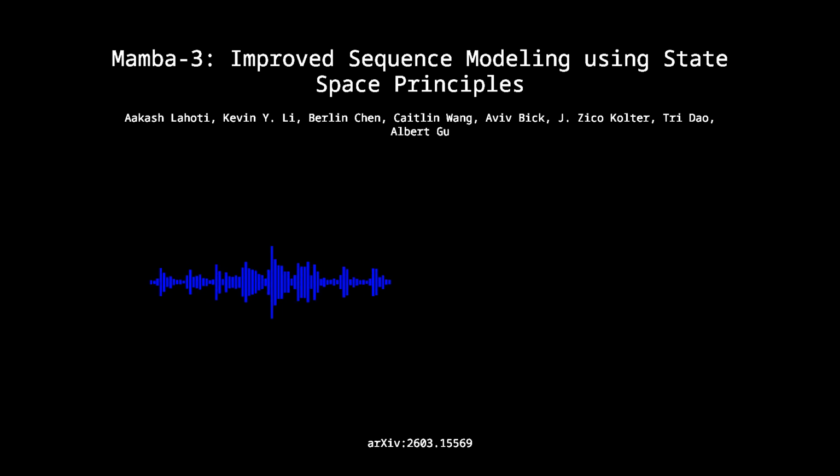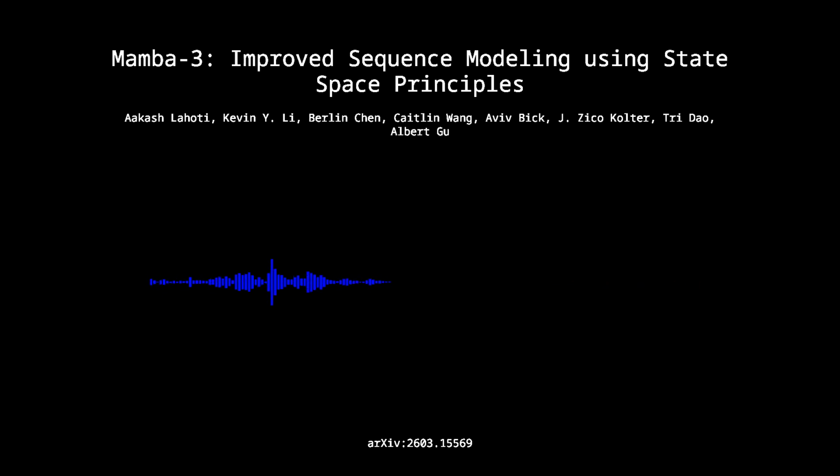The authors validated this by training models at various scales, up to 1.5 billion parameters, on 100 billion tokens of the FineWeb-Edu dataset. This raises an important question. How much does Mamba-3 actually shift the Pareto frontier? Because for ML practitioners, we aren't just looking for lower perplexity. We are evaluating models based on lower perplexity at a specific inference latency threshold.